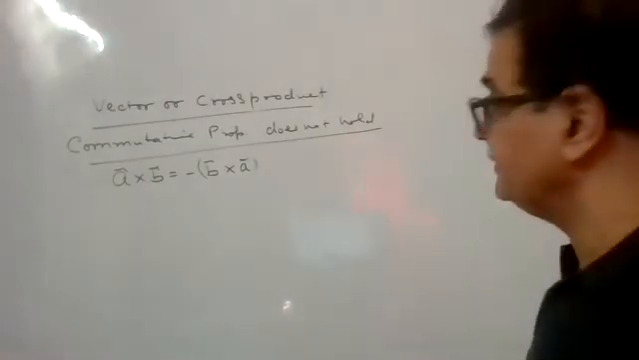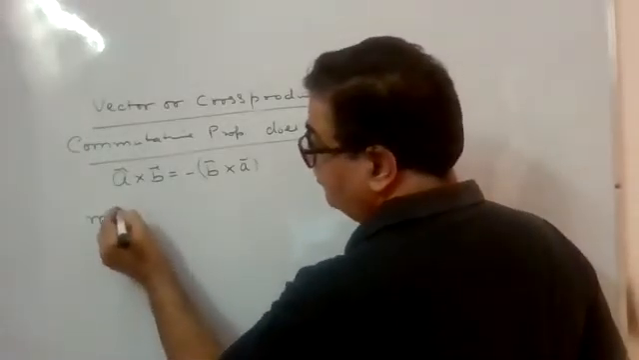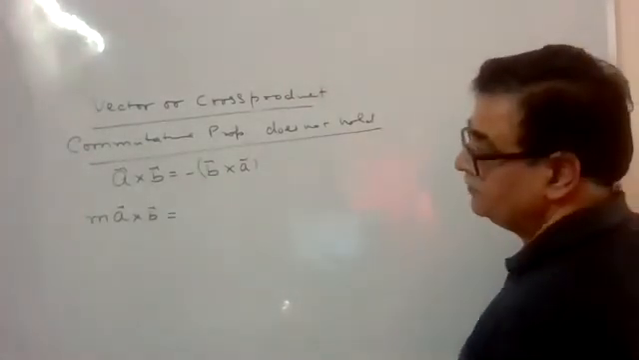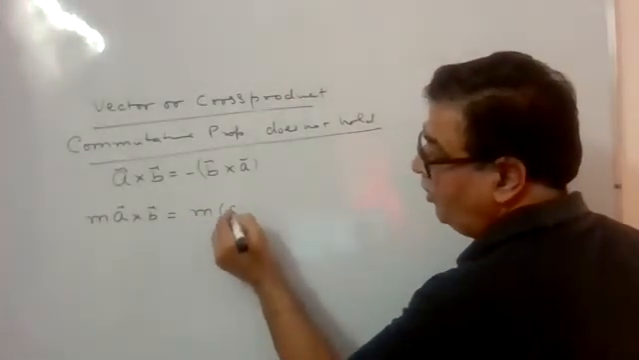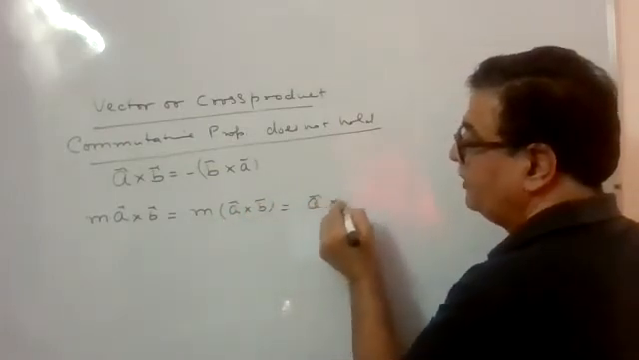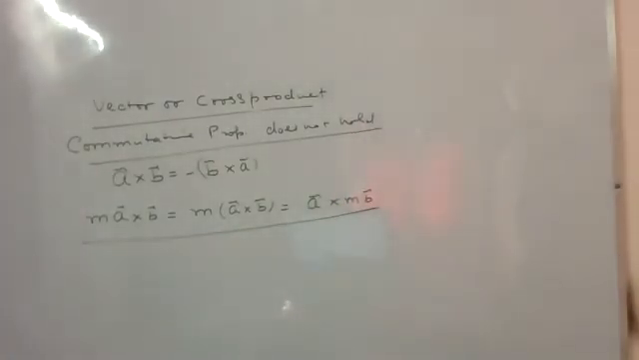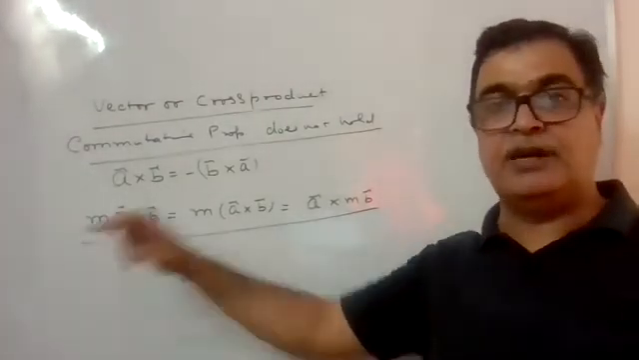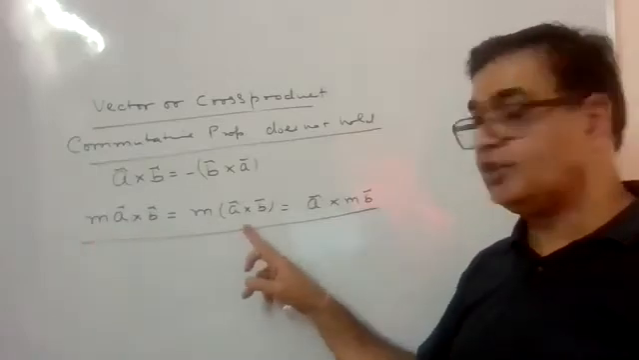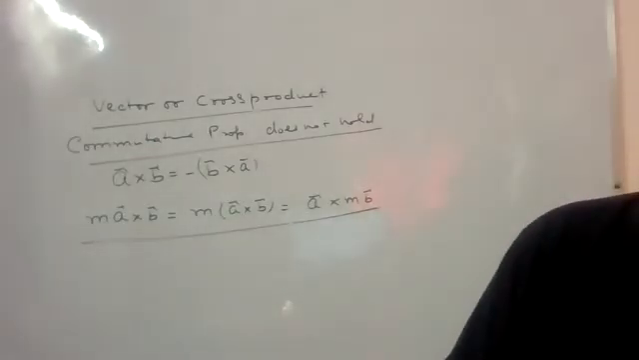Second property, write down please. If M is any scalar number, M A vector cross B, then you can write this as M of A cross B, or it will be A cross M times of B. Means if any scalar is multiplied with any of the vectors, that scalar can be taken with vector A, can be taken on the total, or can be taken on B vector. There is no problem in this.